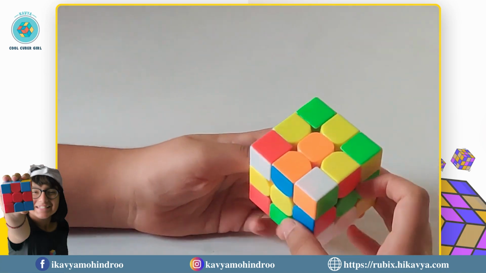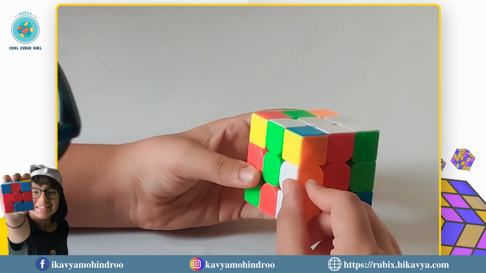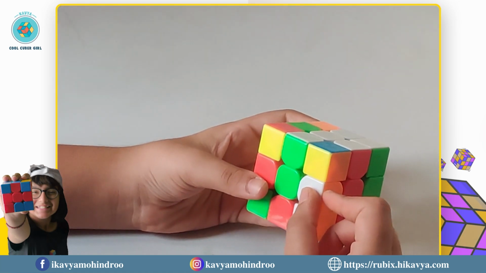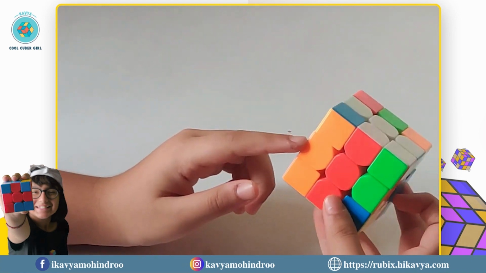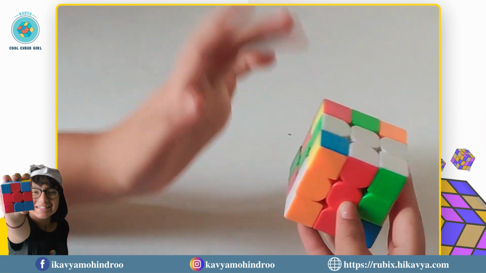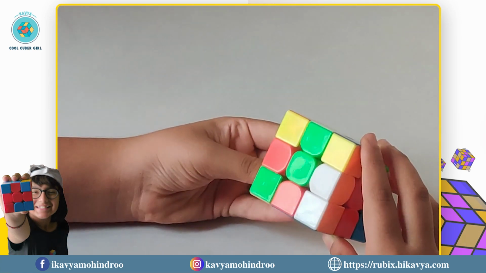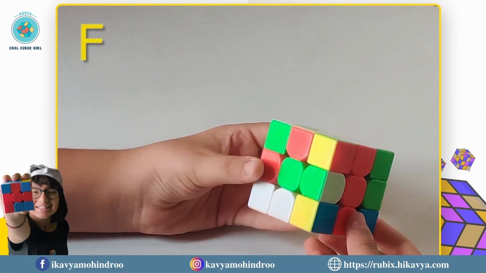Now the last edge piece कहाँ है तू last edge piece? ये रहा last edge piece. So my last edge piece is in the middle layer. लेकिन अब मैं इसको अगर bottom पे लाऊंगी, so this will move and this will move. This will move or this will move. तो पहले तो मैं इसको bottom पे ले आती हूँ by doing an F right now. ये bottom पे आ गया.